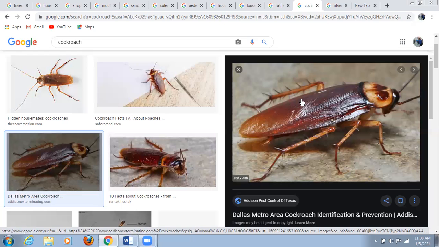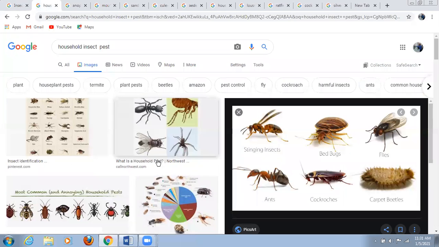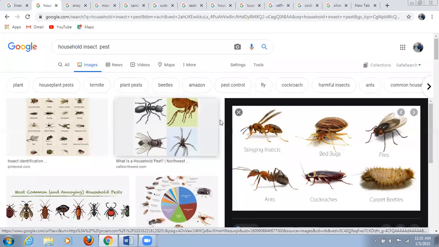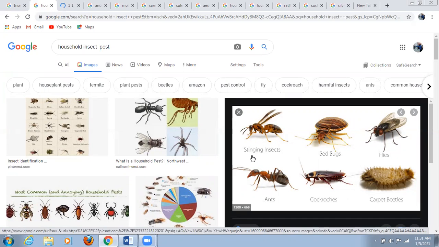So ultimately, this particular household pest is going to damage human holdings and also damage the health of human beings. You can see these are the insect pests, and these are the household pests. On your screen you can see these images from Google. See this particular image. Here it shows the different household pests: the bed bug, the household fly, the ant, cockroaches, and carpet beetles, which are found on the carpet.